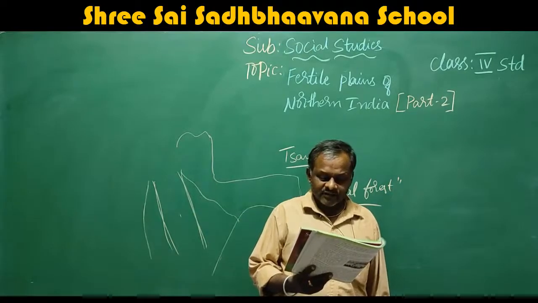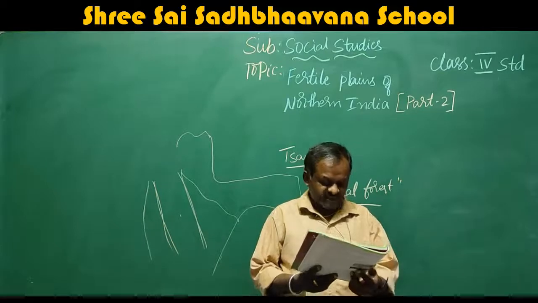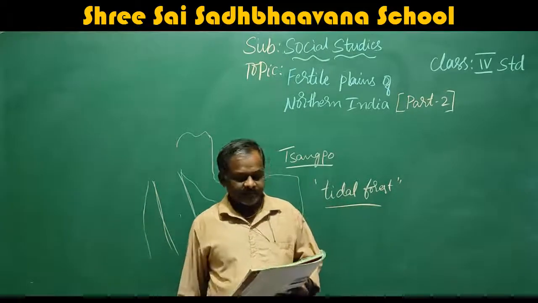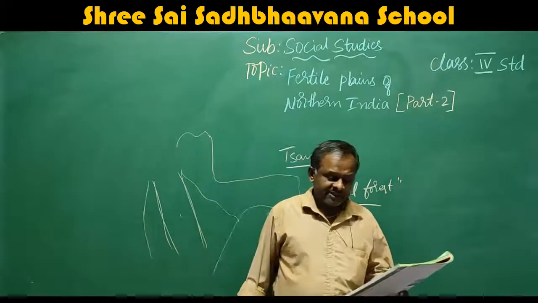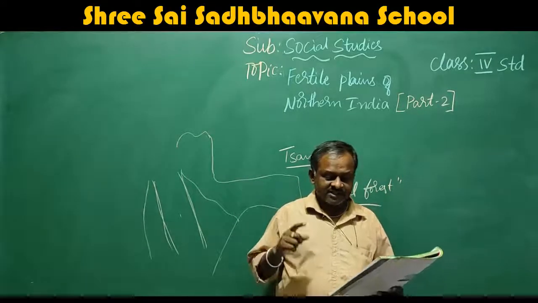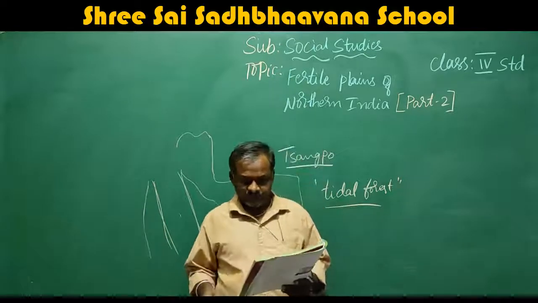Dibrugarh, Digboi, Guwahati and Shillong are the major cities of this region. Here this Brahmaputra basin flows through Arunachal Pradesh, Assam and Meghalaya. Arunachal Pradesh, Assam and Meghalaya are the states through which river Brahmaputra flows.